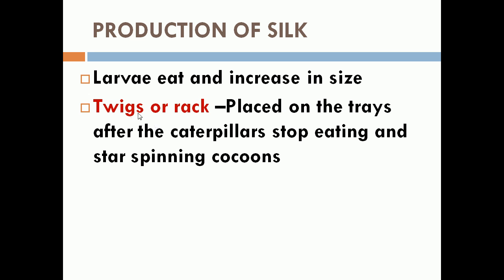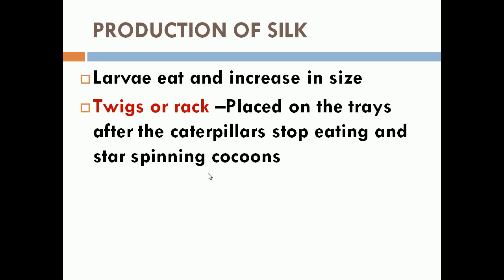After that, the tux or rake is placed on the trays after the caterpillar stops eating. So once they developed into the larval stage, they will develop the glands to secrete the filaments called cocoons. So they have to collect the spinning cocoons. For that, they will keep the tux. Tux means small leaves or rack, which is placed on the trays after the caterpillar stops eating